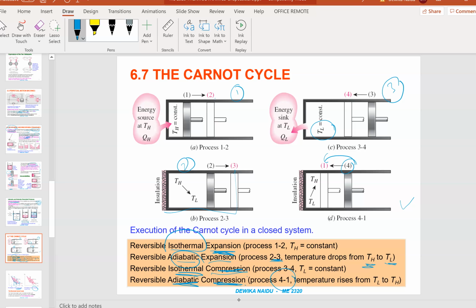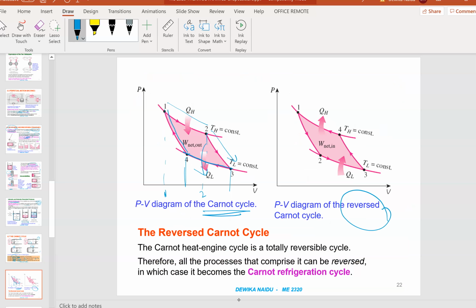This is how it is. All this is represented in this graph, whereas the other diagram will be the reverse Carnot cycle. The Carnot heat engine cycle is totally reversible. Therefore all the processes that comprise it can be reversed,